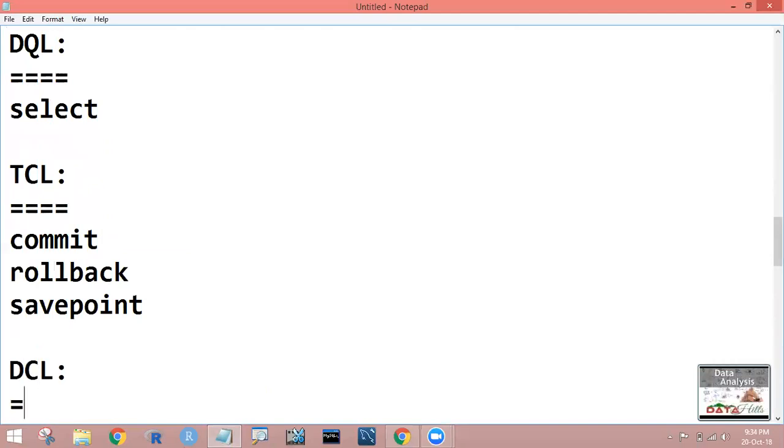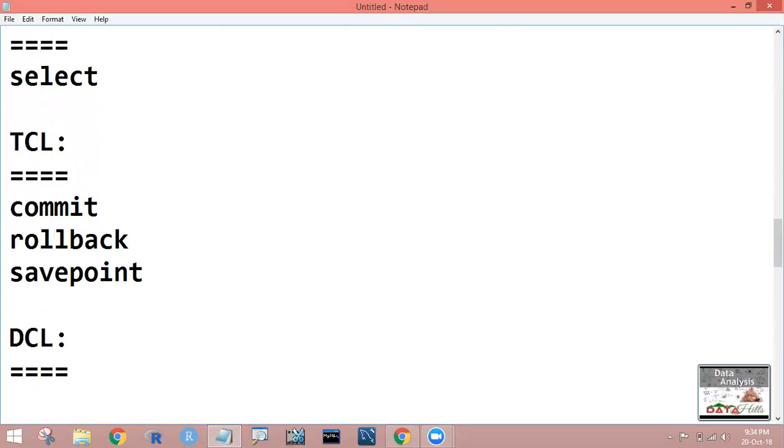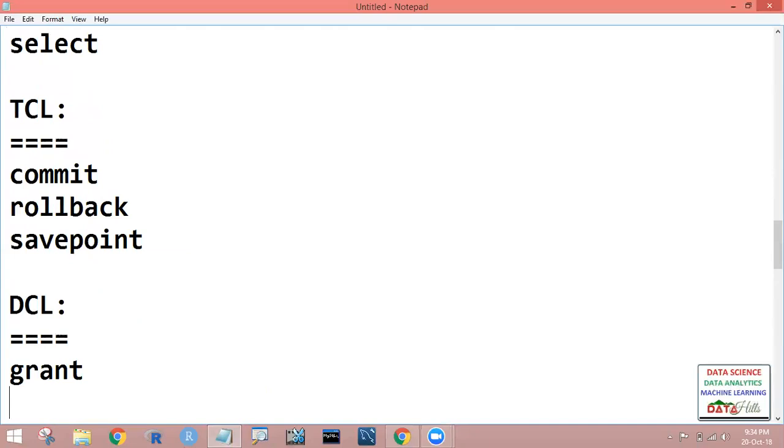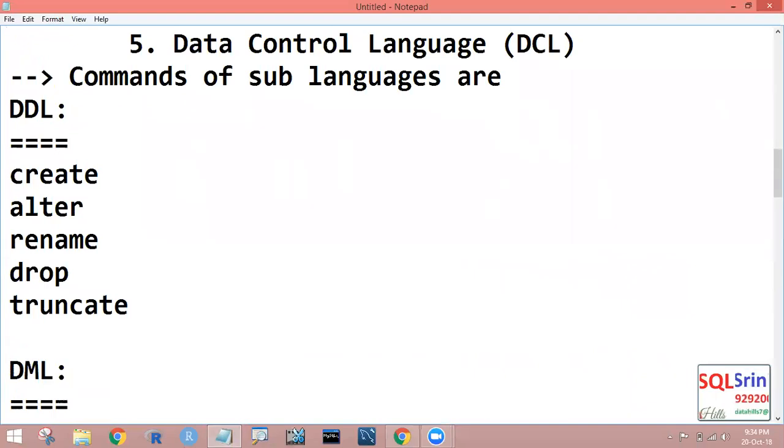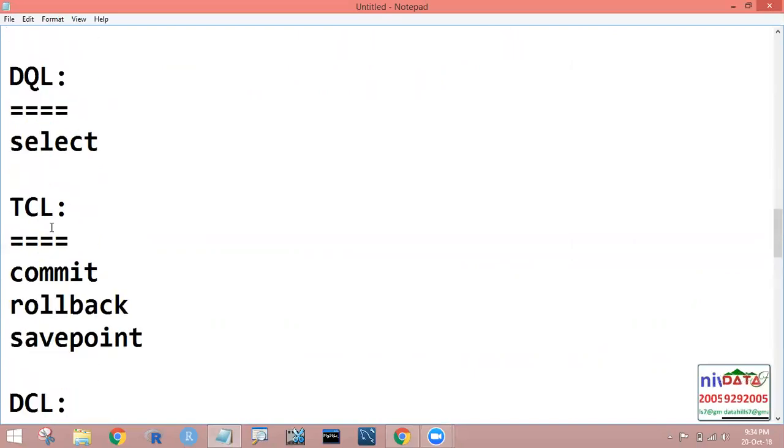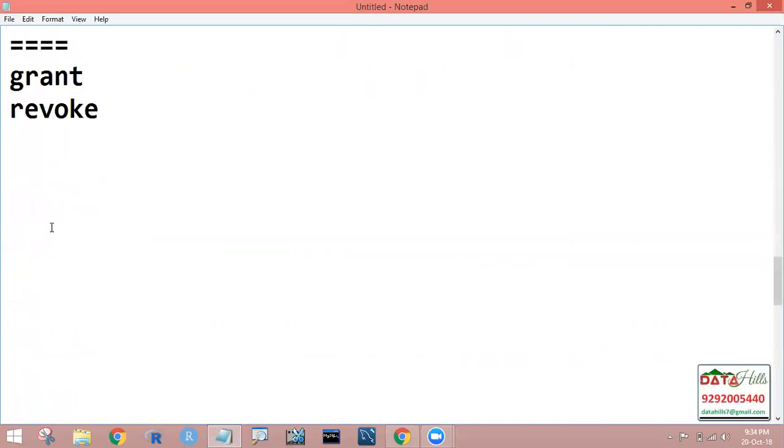Next is DCL, the Data Control Language. In this we have 2 commands, grant and revoke. Each command has a syntax, and we will discuss examples of what create, alter, rename, drop, and everything else is. We are going to work with every command.